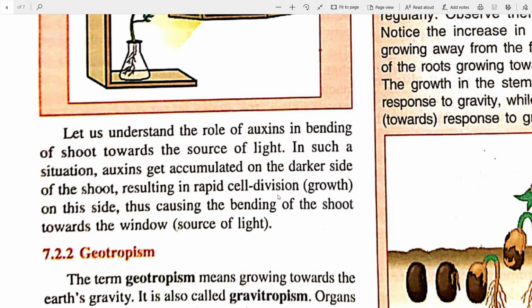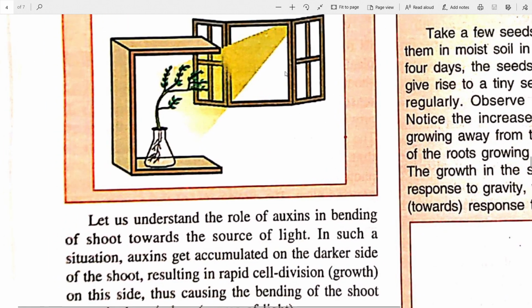So let's see it from this picture only. Follow my mouse, the pointer. This part of the plant, you can understand, is in a darker state than this one. So what happens is the auxins get accumulated on the darker side. This part of it, the auxins get accumulated, and what does auxin do? It causes cell elongation. So this part of it grows, while this part doesn't.